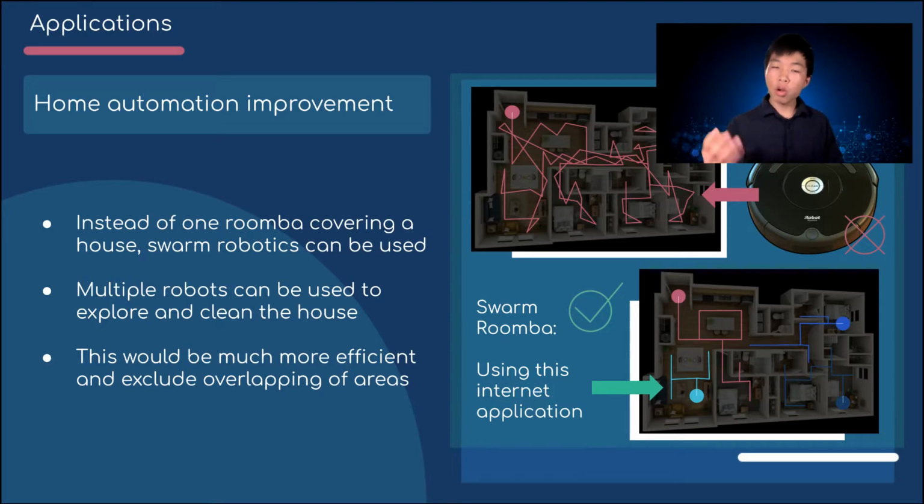However, using Swarm Robotics and our internet application, we could use 4 Roombas and cover the house in a much faster time without overlapping areas that it's already covered. If you look on the picture, there's 4 Roombas that are searching its own segments so that it doesn't overlap the other robots and doesn't overlap their own places. This is much faster because multiple robots can clean much faster, and it excludes the overlapping areas so that they can clean.